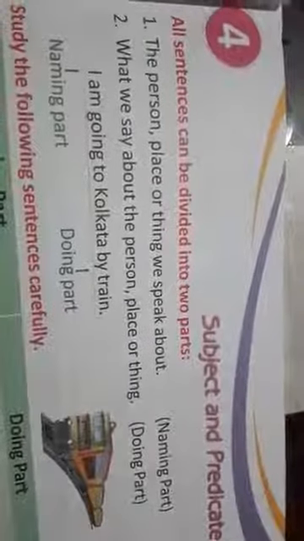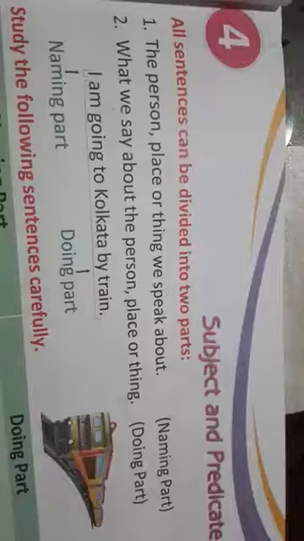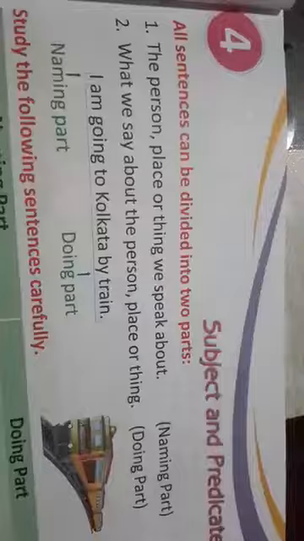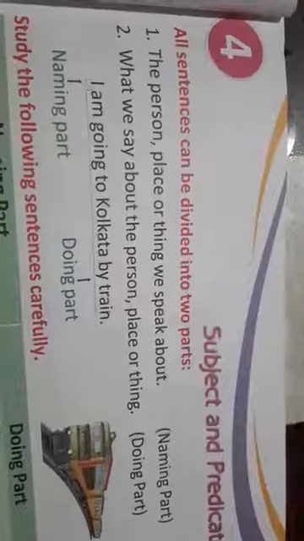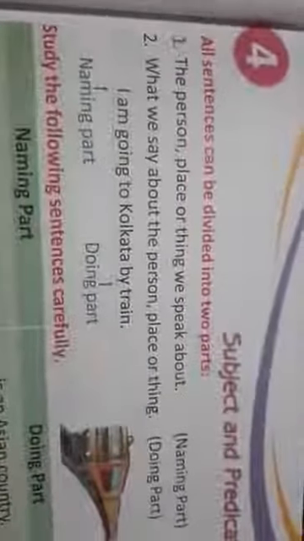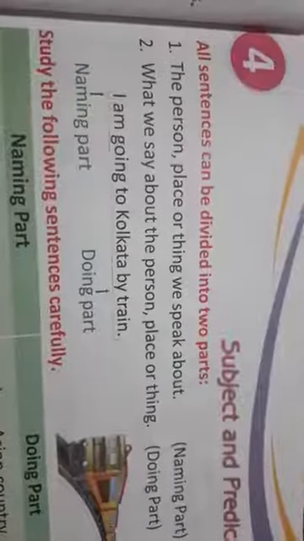And the second part is what we say about the person, place or thing, or the doing part, we can call it. One is the naming part and the second one is the doing part. The naming part is known as subject and the doing part is known as predicate. Now let's see how we can identify subject and predicate.